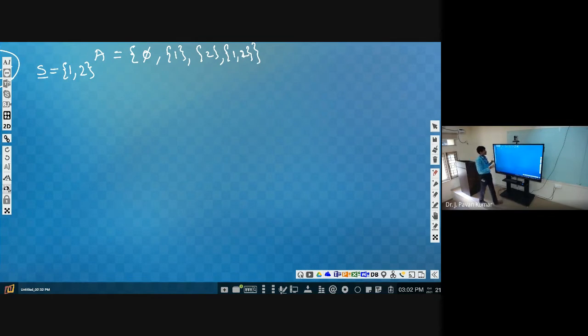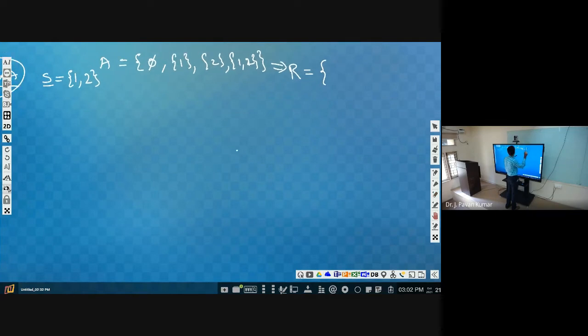Now let us define a relation R in such a way that on this A we are defining the relation like (a, b), or you consider other symbols other than a, b, just to consider, (P, Q).